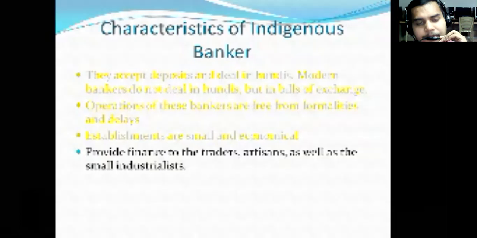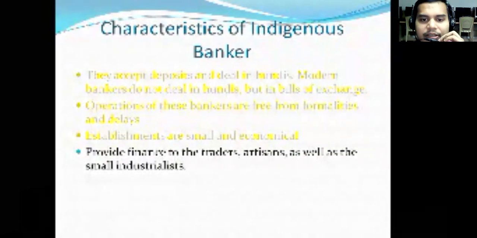Nowadays these kind of people are confined to rural areas. Why only in rural areas but not in urban areas? In urban areas also we can see these people, but majorly we see this kind of segment only in rural areas, because the banking activities are not very well developed in India, particularly in rural areas. So these people take a chance where the banking activities are not in proper channel.